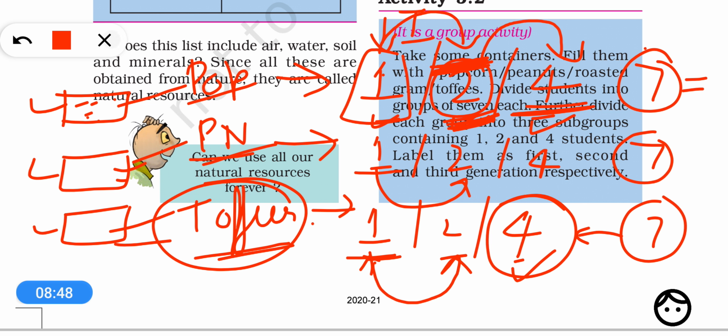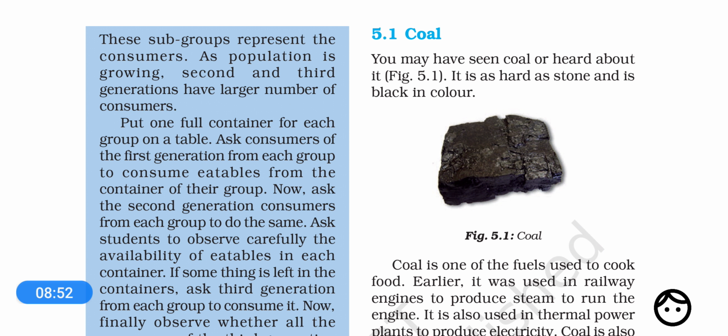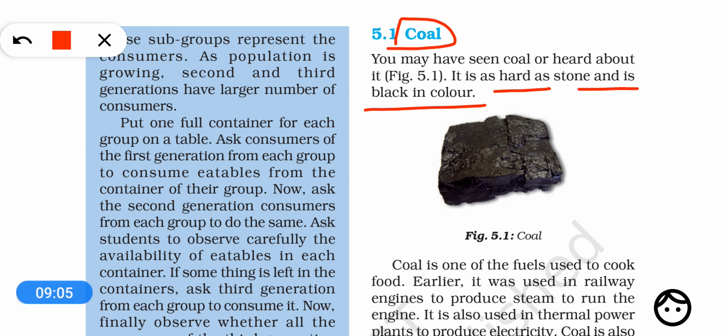So dear students, let us talk about the first very important natural resource that we have to discuss in this chapter, that is coal. So dear students, what is coal? Coal is actually a very hard and stone-like substance which is black in color, and coal is one of the fossil fuels used to cook food.